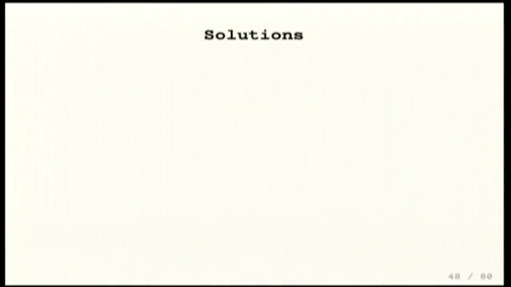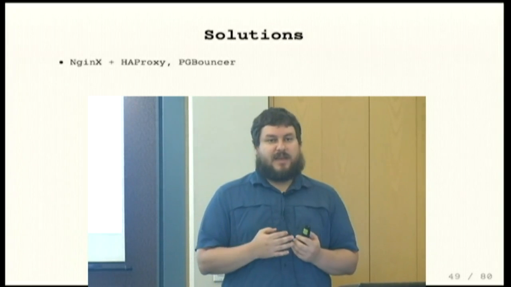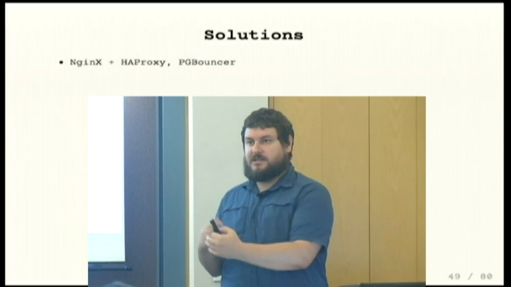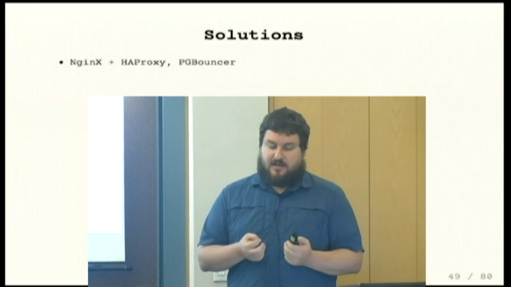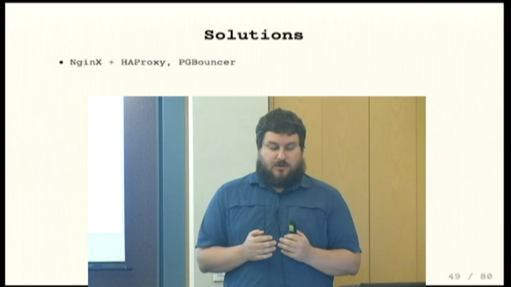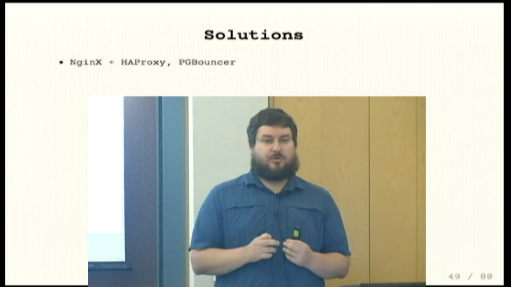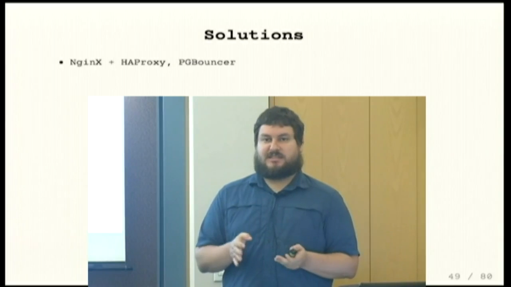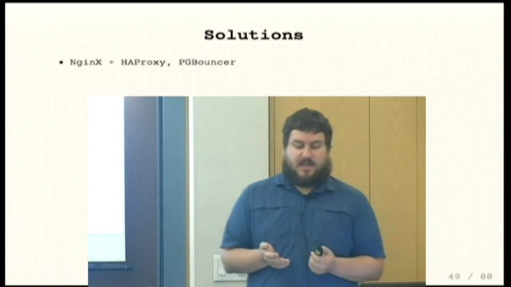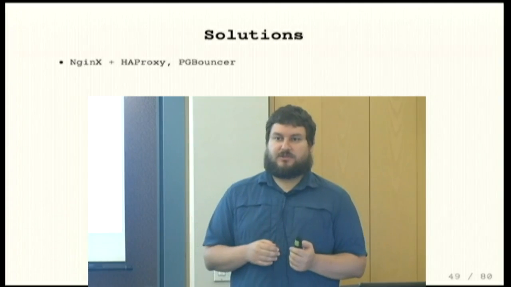So what are the solutions? What did we switch to from Python? First of all, our incoming proxy that takes requests from our clients and can pause them or rate limit them or reject them if necessary, that does approximate rate limiting and load balancing. We replaced with Nginx plus HA proxy to handle queuing and rate limiting and stuff like that. And we were able to get almost the same behavior we had in Python, just with Nginx and HA proxy configs. This was not possible 4 years ago, so Python still did a good job in the meantime.